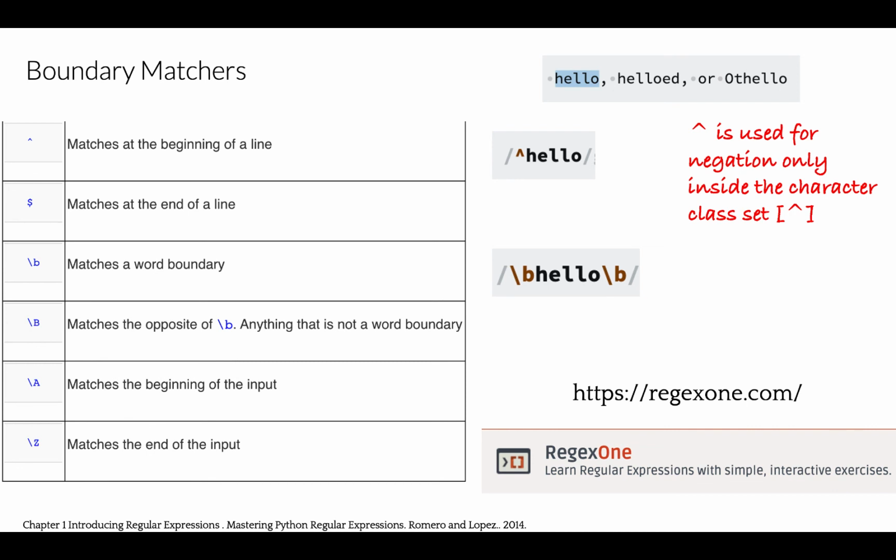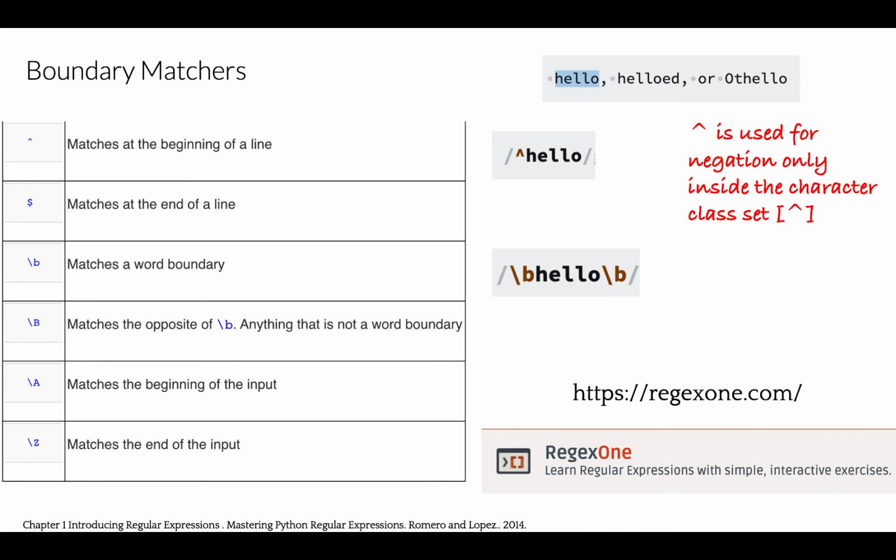Alright, now you're going to ask me what happens if word boundaries are configured for a different language. Good question. The answer is these boundary matchers will behave differently in different contexts and it will depend on the configured locale in your machine.